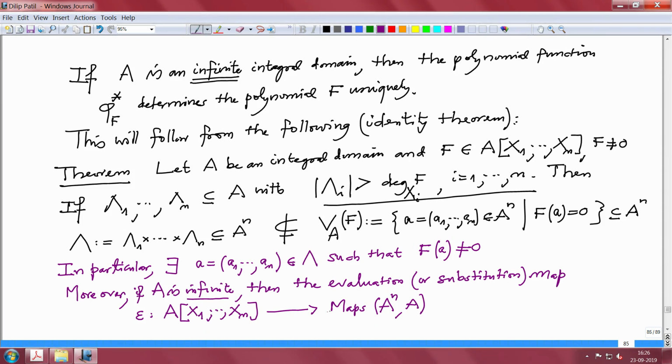A polynomial f with coefficients in A is mapped to epsilon f, which is a map from A power n to A. Take any a here and evaluate f, that is f of a. Is it clear?